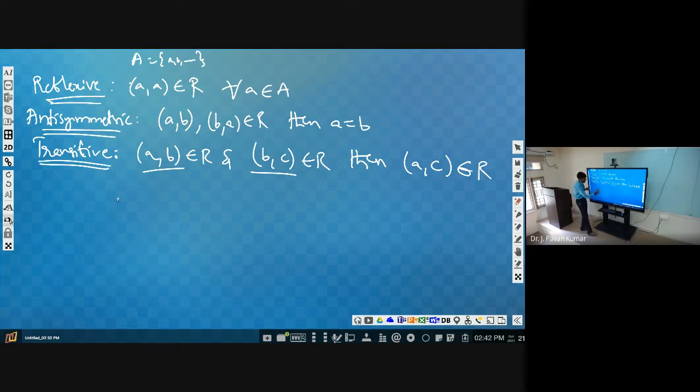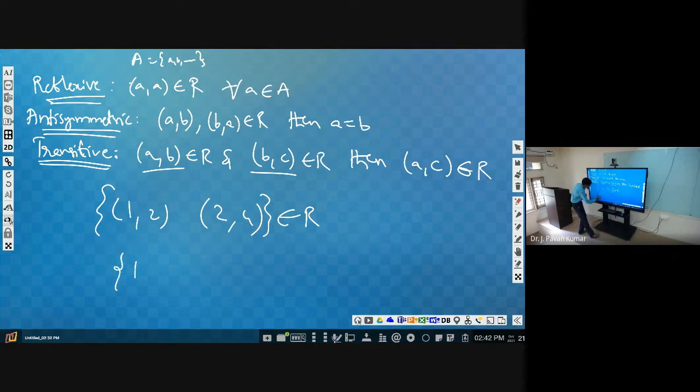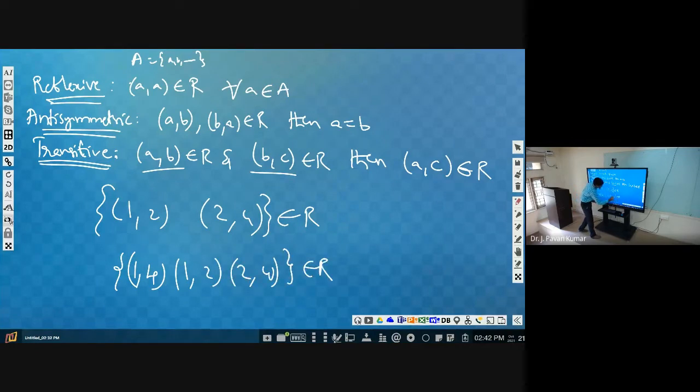Suppose (1, 2) is there and (2, 4). These two are part of the relation. Then definitely (1, 4) should also be present. Then we can say it is transitive. If this (1, 4) is not present in the relation, then this R is not transitive. Do you remember it?